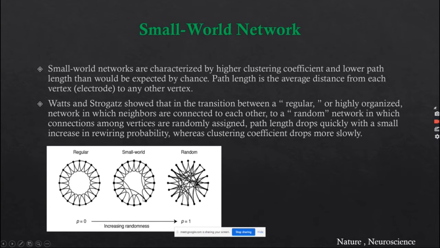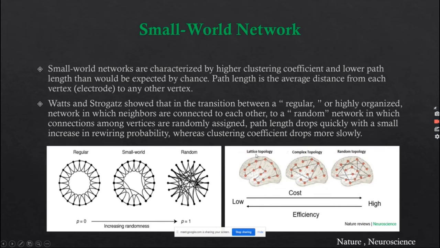So this is a small world network, which has some characteristics of a regular network, like nodes connected to their neighbors, and also some characteristics of random networks, like there are some long distance connections also seen in this network. So for our brain, we are going to test whether it comprises these small world characteristics or not.